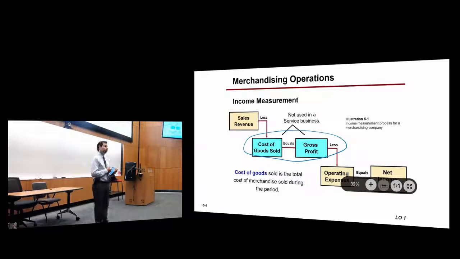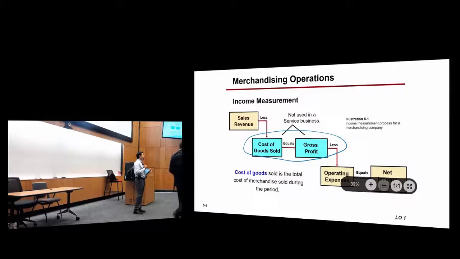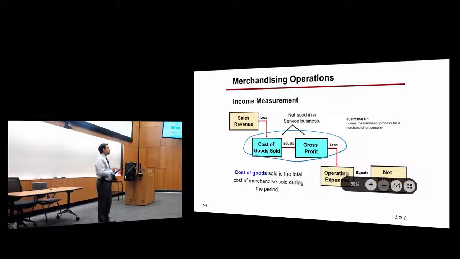Okay? So the cost of goods sold usually is the sum of the cost of all the products that the company sold in a certain period of time. If it's a month, during that month. If it's a year, it's during that year. Okay? Before getting to net income, usually companies also calculate gross profit.